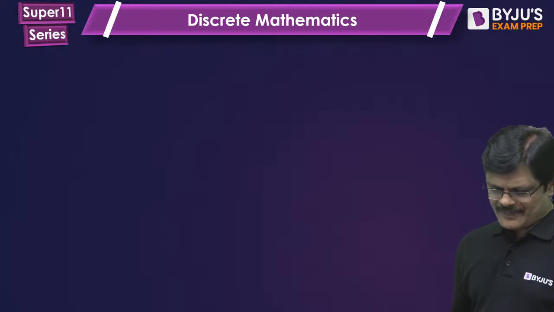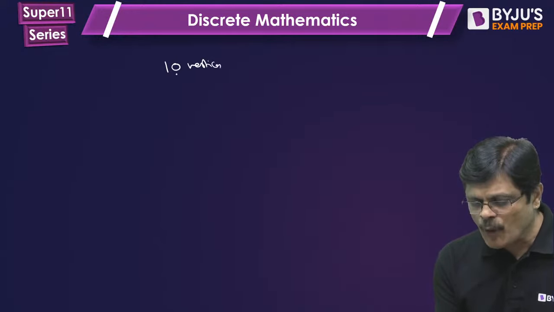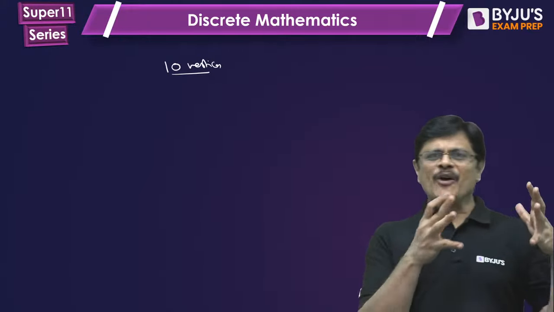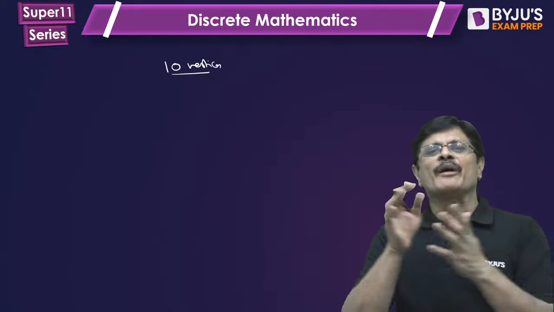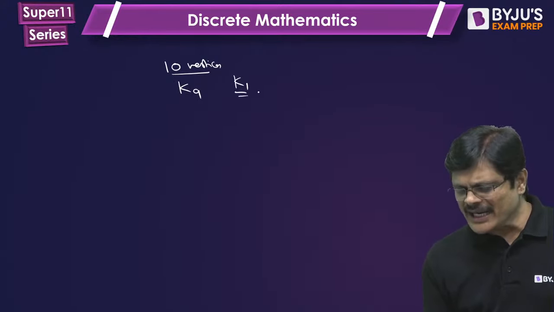Okay. See, my dear friends, Ravi, see this. Here I have 10 vertices in the graph and I want maximum edges. When can I get maximum edges, sir? When you have one complete graph with 9 vertices and one complete graph with 1 vertex. This does not contain any edges, 0 edges here.